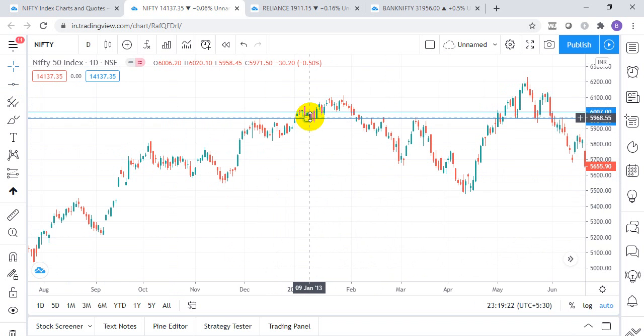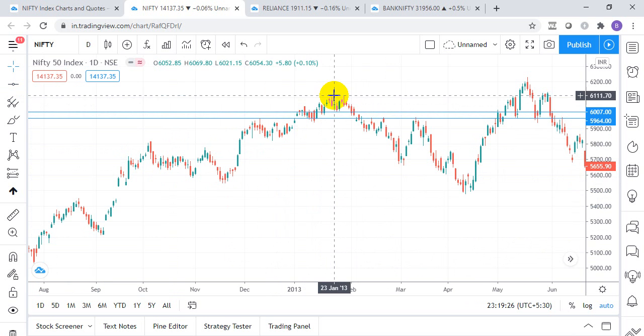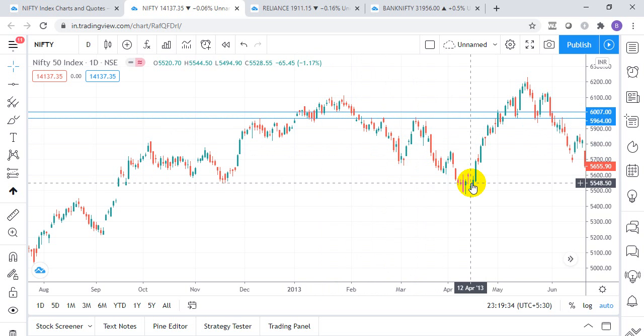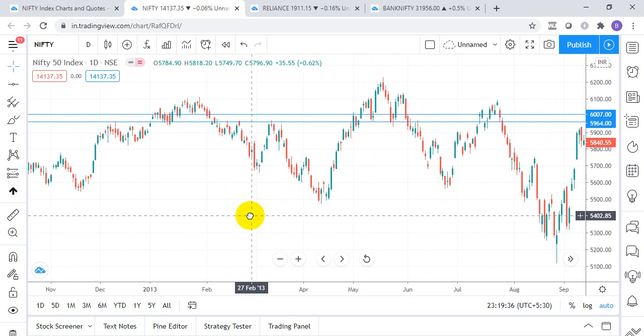Now you can see the next 2 to 3 days it was just sideways. It broke out of this range. It did a good target on the upside. And see here, once it broke down, you can see one time we had a good fall, second time we had a good fall, third time we had a good fall. So these particular levels can be used throughout.